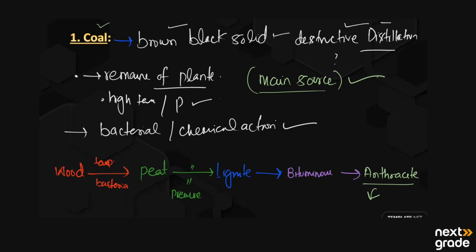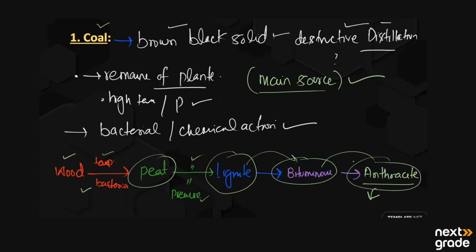So we get coal, as it is the remains of plants and animals, that is wood, under high temperature and bacterial action converted first into peat, and then this peat under high temperature and pressure is converted into lignite, and this lignite is then converted into bituminous, and then bituminous is converted into anthracite, and next it is used as a main source of organic compounds.